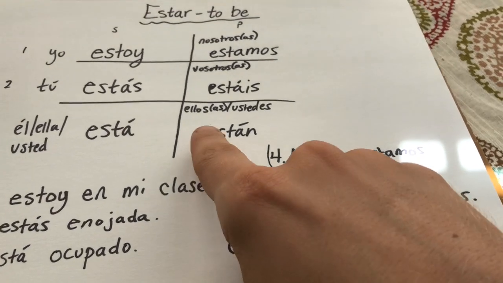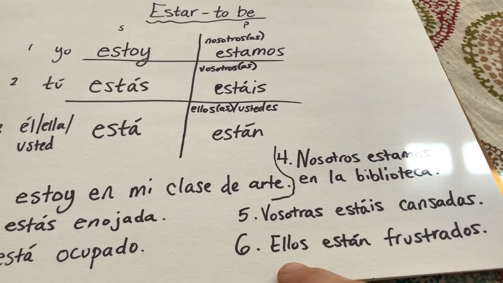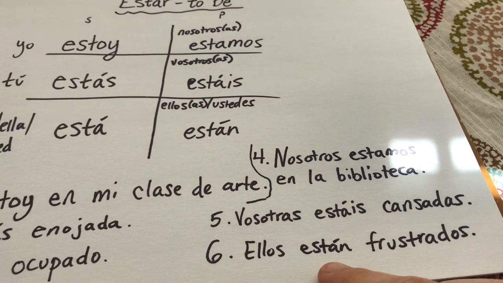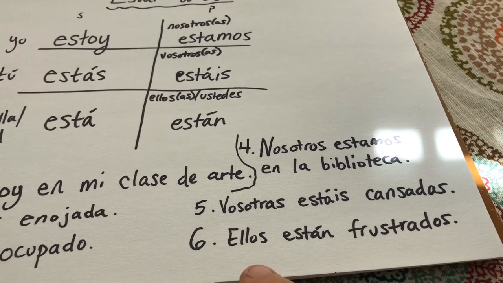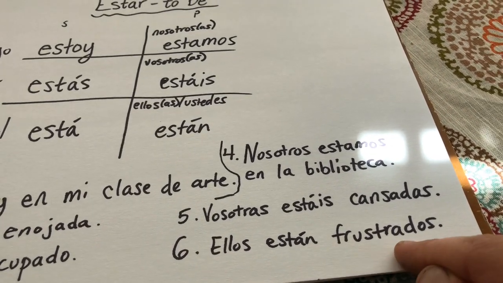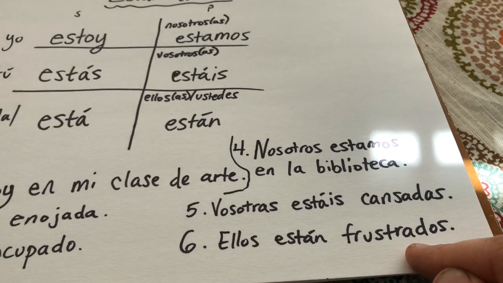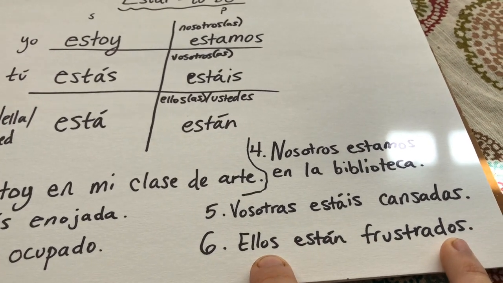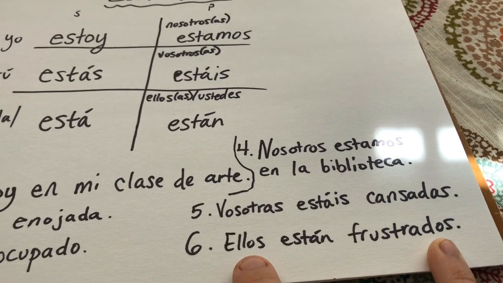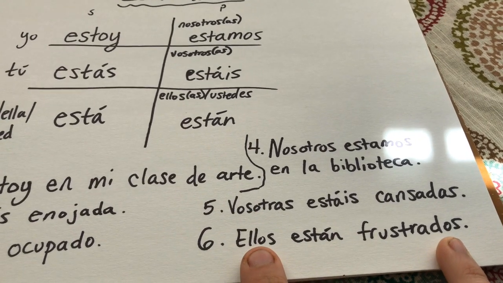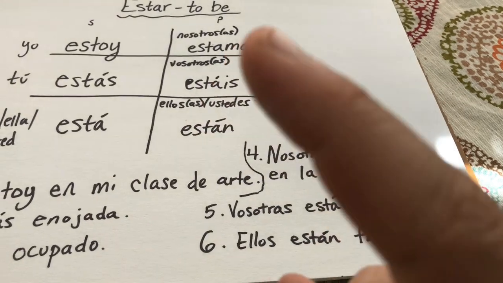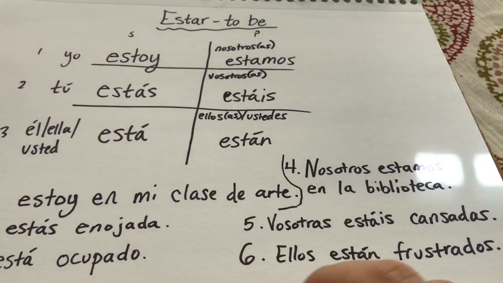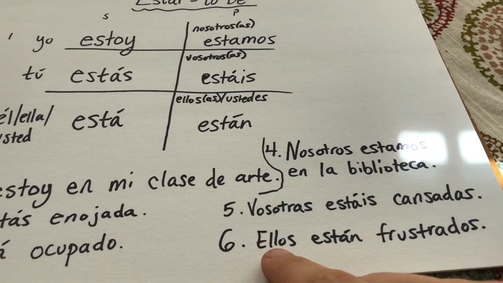Number 6, ellos, they, están frustrados. Ellos están frustrados. They are frustrated. Now, because I say ellos, it does have to be masculine here. Remember, ellos could refer to, as long as there's one guy in a group of a million, it still has to be ellos.